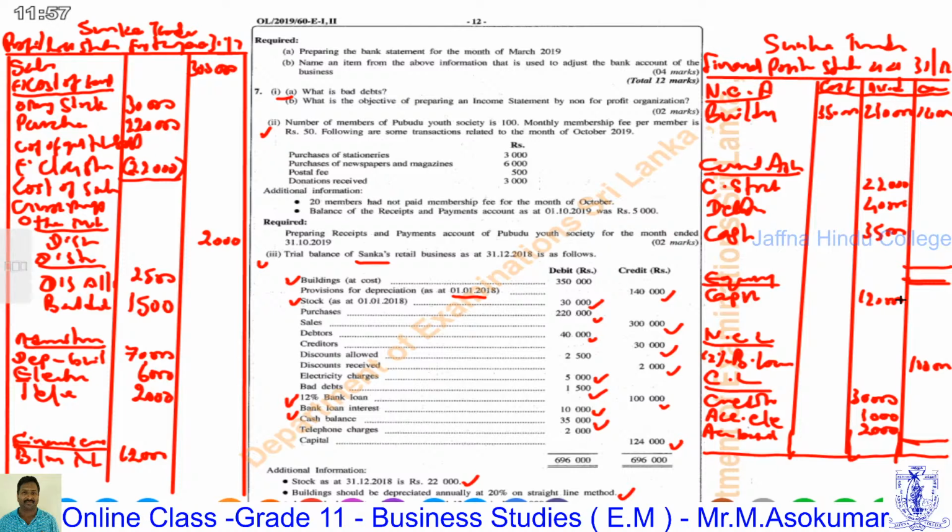Then we have to summarize each. First, the opening stock plus purchases is called the cost of goods to be sold, which is 250,000. After deducting the closing stock of 22,000 from the cost of goods to be sold, we get the cost of sales, which is 228,000.